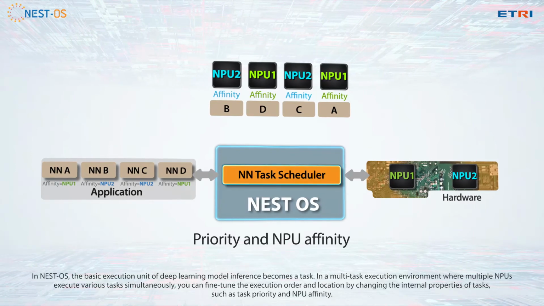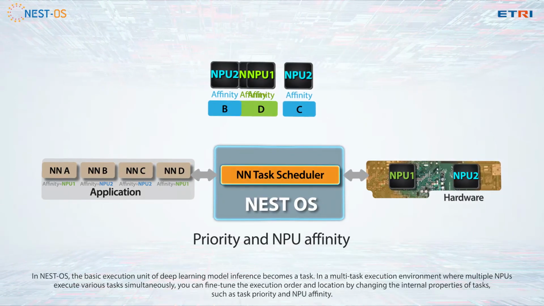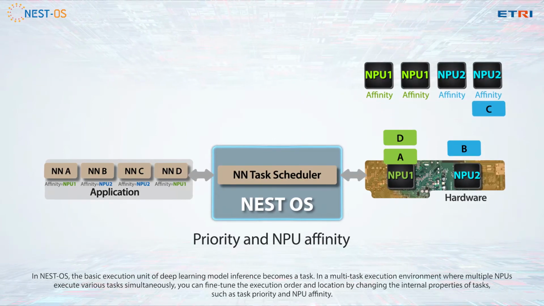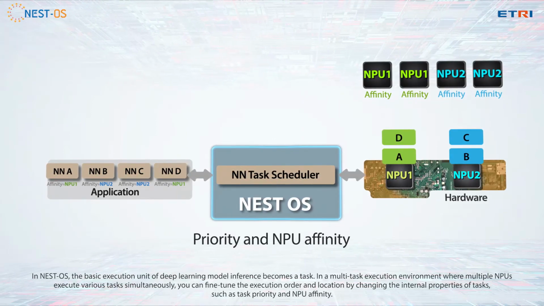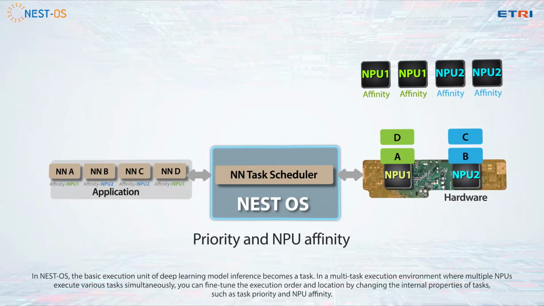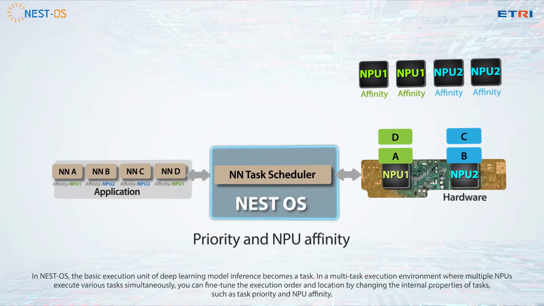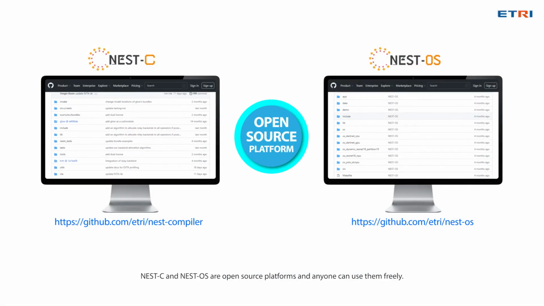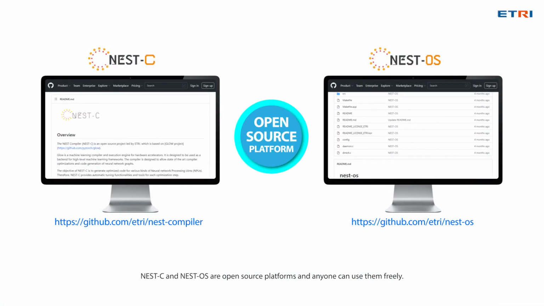In a multitask execution environment where multiple NPUs execute various tasks simultaneously, you can fine-tune the execution order and location by changing the internal properties of tasks, such as task priority and NPU affinity. Next-C and NestOS are open source platforms and anyone can use them freely.